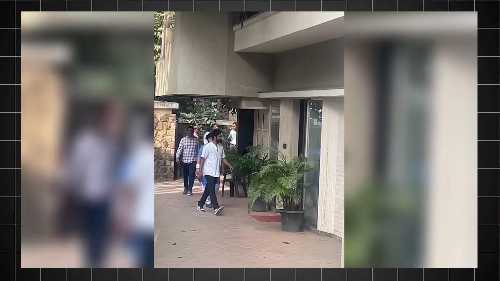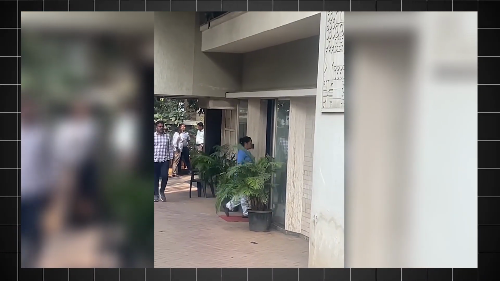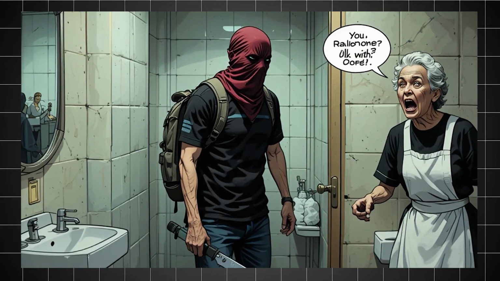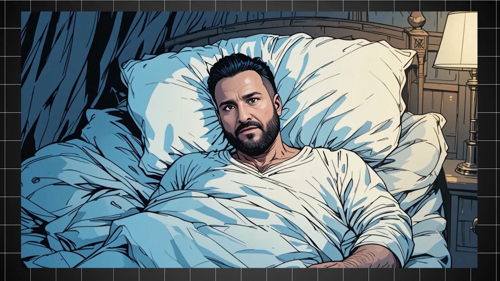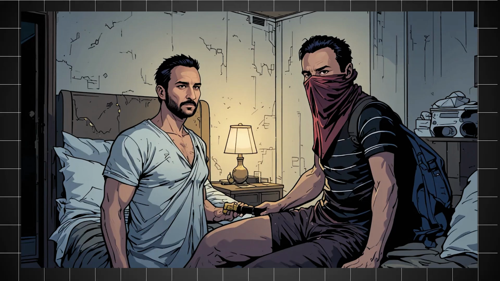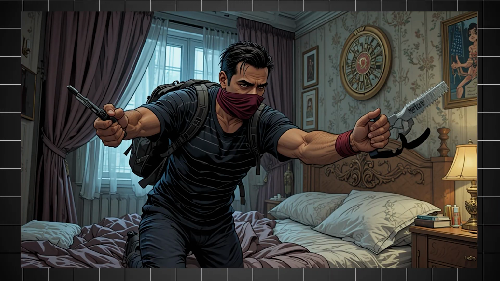Inside the house, the first person to notice him was 56-year-old nanny who worked for the family. When she tried to stop him, he demanded 1 crore rupees from her. When she refused, he attacked, slashing her hands with a knife. Hearing this noise, Saif Ali Khan woke up and rushed to help. A brutal fight broke out between Saif Ali Khan and the intruder. Saif was stabbed 6 times and 2 of the wounds were very close to his spine.